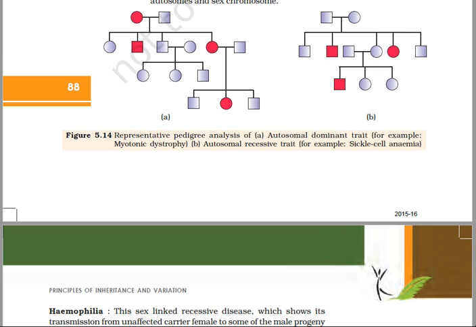This is an example of myotonic dystrophy. And the second one, that is B1, is showing you the autosomal recessive trait of sickle cell anemia. And in my previous lecture I had already explained the various designations for the circles, squares and the offsprings, everything.